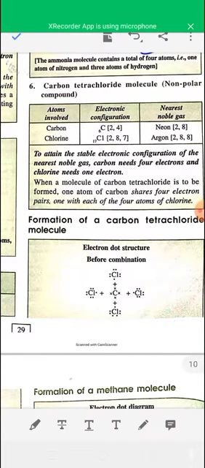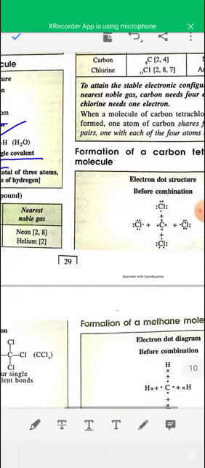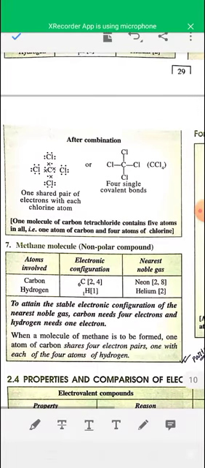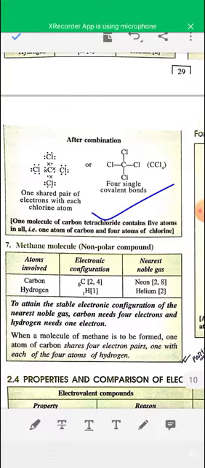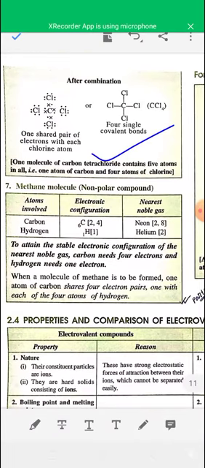These 4 covalent bonds are formed by sharing of electrons between one carbon and 4 chlorine atoms. Each chlorine atom shares 1 electron with the carbon atom. So in carbon tetrachloride, 4 single covalent bonds are present.